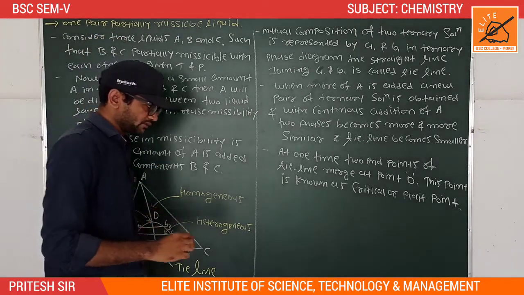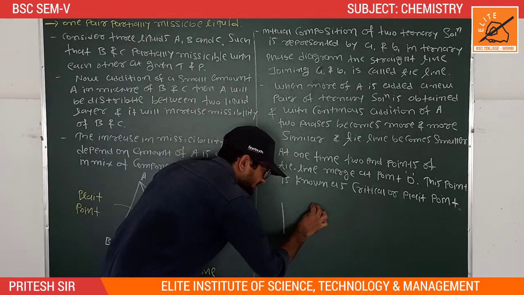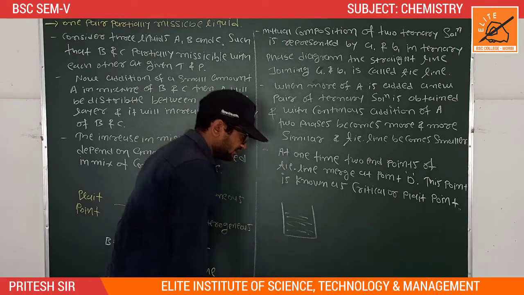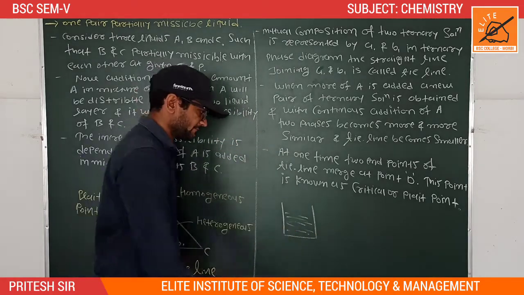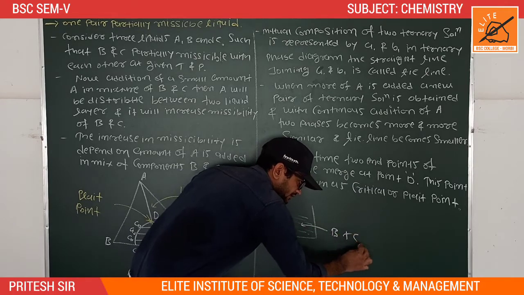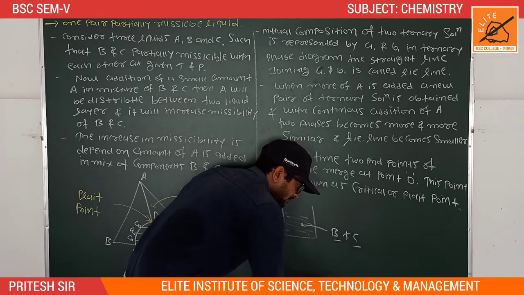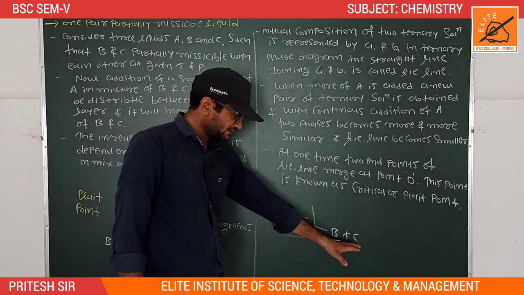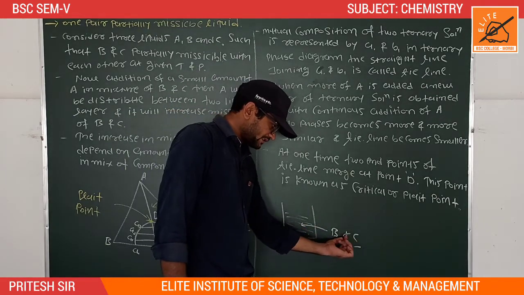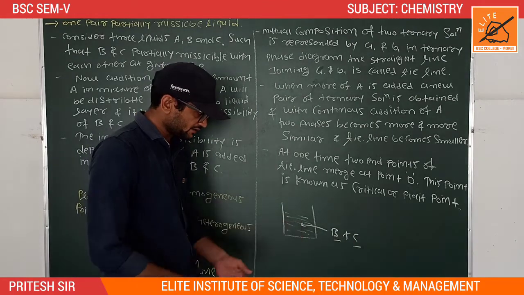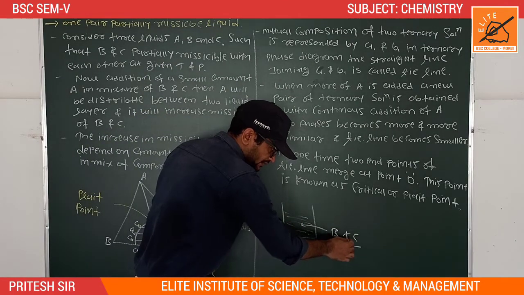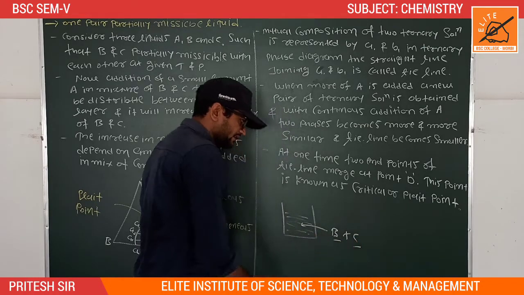At that time, suppose in a small beaker I take two solutions of components B and C. Here the B plus C. In a small beaker, two components B and C are added. At that time B and C are partially miscible with each other. It means these two solvents B and C are partially miscible with each other.